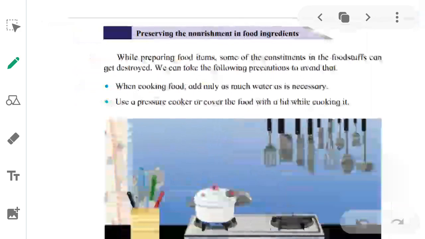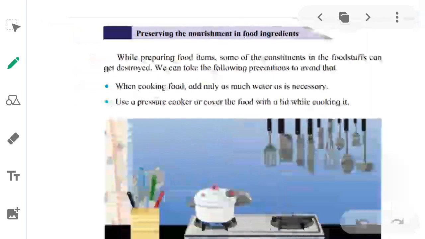While preparing food items, some of the constituents in the foodstuffs can get destroyed. We can take the following precautions to avoid that. What is said here is while cooking, some of the food constituents get destroyed. So how can we protect them? We will follow these steps in order to take precautions to avoid wastage of constituents of food.